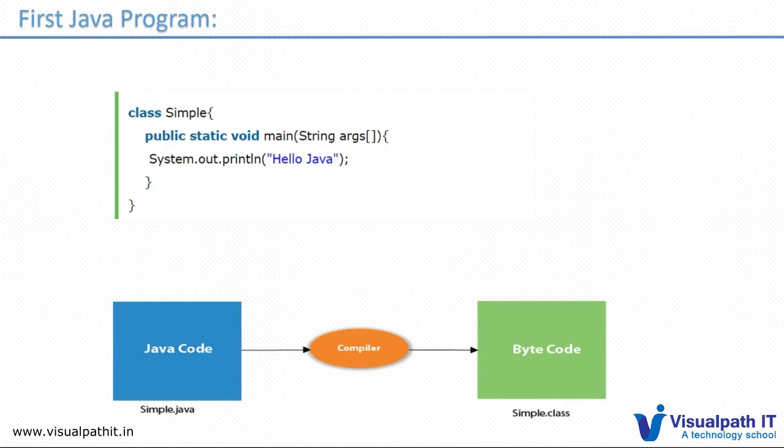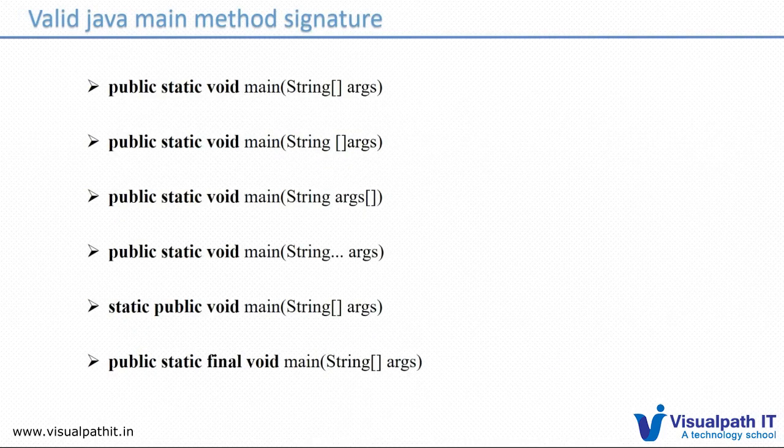And there are different ways we can write it. It's not only this format; we can write the public static void main in different ways, and there are different ways we can run it. This is not the only standard way. We can write it in different ways, and we can see it later. This is the standard syntax we wrote, with public static void main.